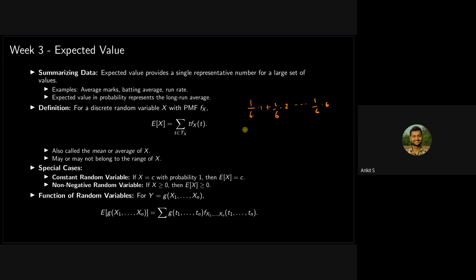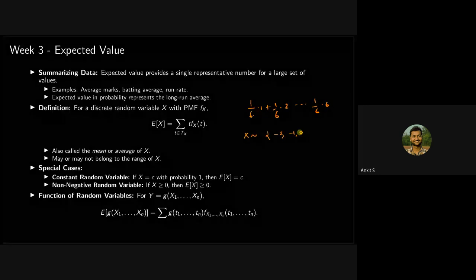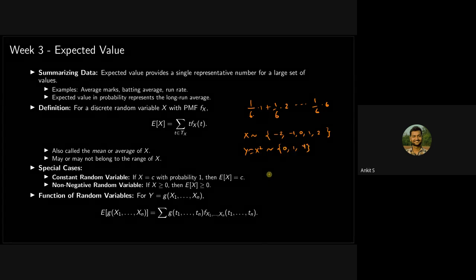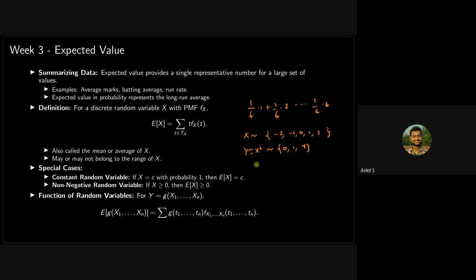Let me write x is minus 2, minus 1, 0, 1, 2 and y is equal to x square. It can take values 0, 1 and 4. So if I ask you what is the expected value of y, what you will do? Let's forget this line. I have not done this, so let's delete this. So if I ask you what is the expected value of y, what will you do here?